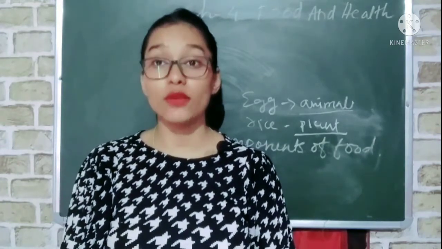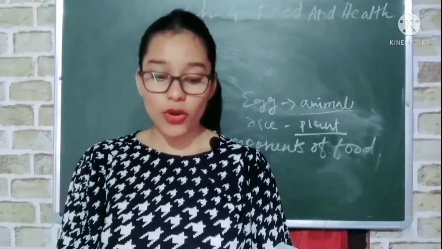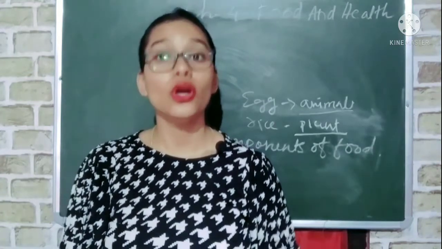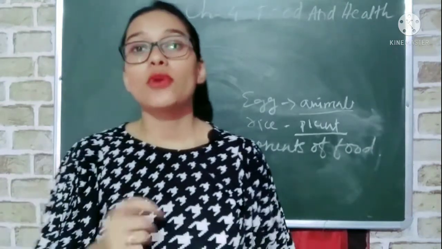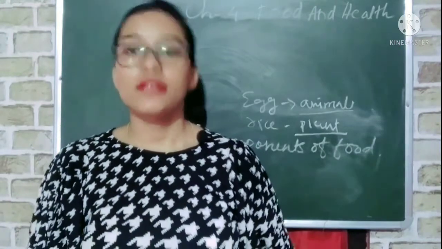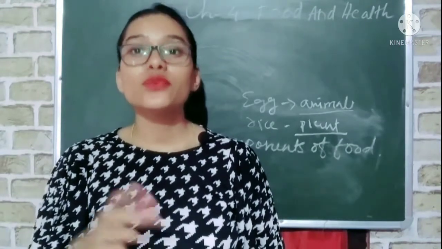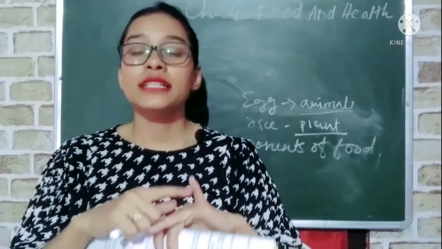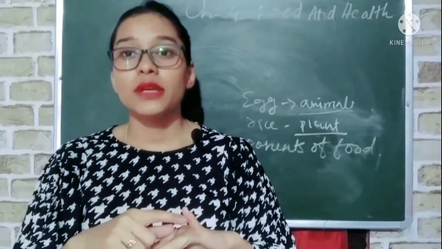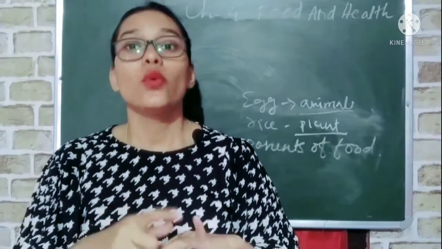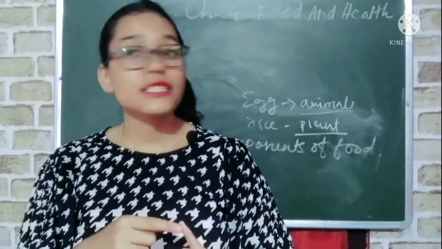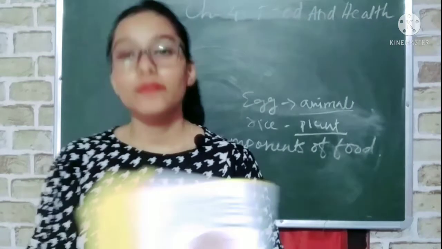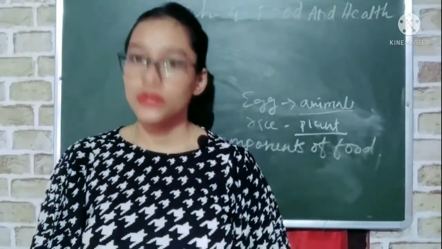Now you see, in the word web it is given: nutrient, component found in food that gives strength and helps the body to grow. When we eat food, it is broken down into simpler form in our stomach, and from there nutrients are produced. Like when we eat rice, we get carbohydrate. When we eat dal, again some cereals, pulses, we get proteins. When we eat ghee, butter, it provides us fats. When we eat green vegetables and fruits, it gives us vitamins and minerals. So these are the nutrients.